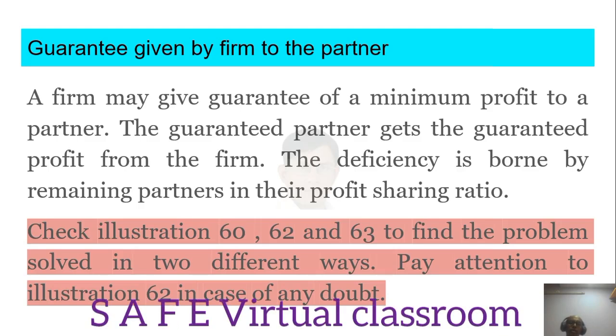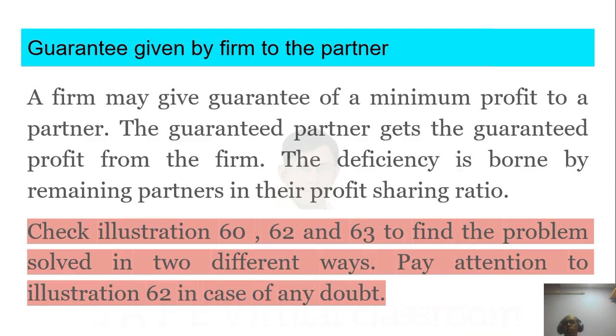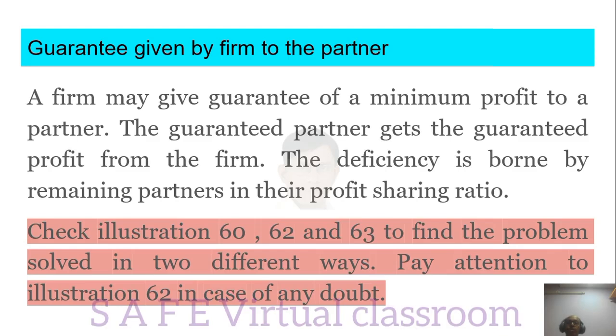All three you do together, to find the problem solved in two different ways. This type of problem you can solve in two different ways. Pay attention to illustration 62 in case of any doubt, because problem number 62 is done in both ways, method 1 and method 2. It will be clear only when you do the problem on your own. So just focus on illustrations 60, 62 and 63 in Grewal's book, latest edition, that is the 2025 edition. Focus on this.